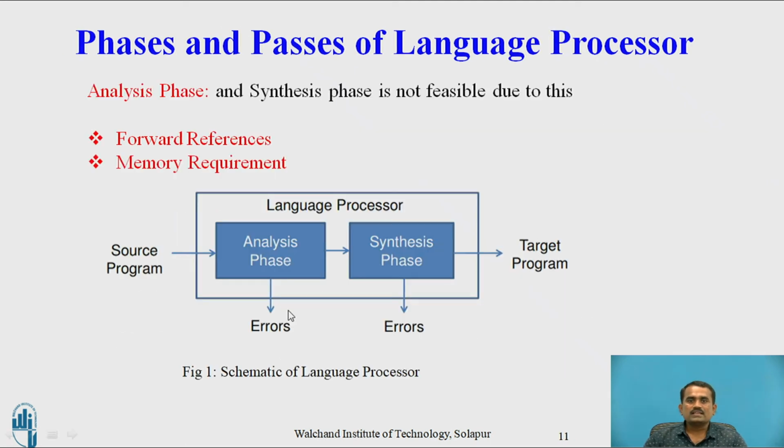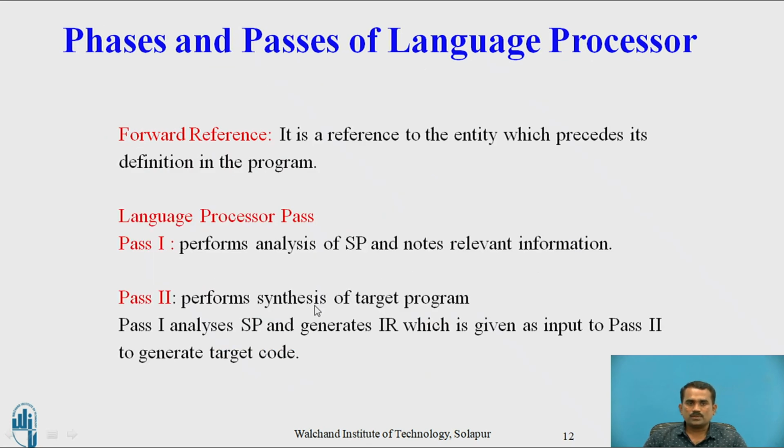As I said in the above diagram, the synthesis phase is in the next video. For the target program we use the pass 2 concept, which performs the synthesis of the target program. Pass 1 analyzes the source program, SP, and generates the IR. IR is an intermediate representation.